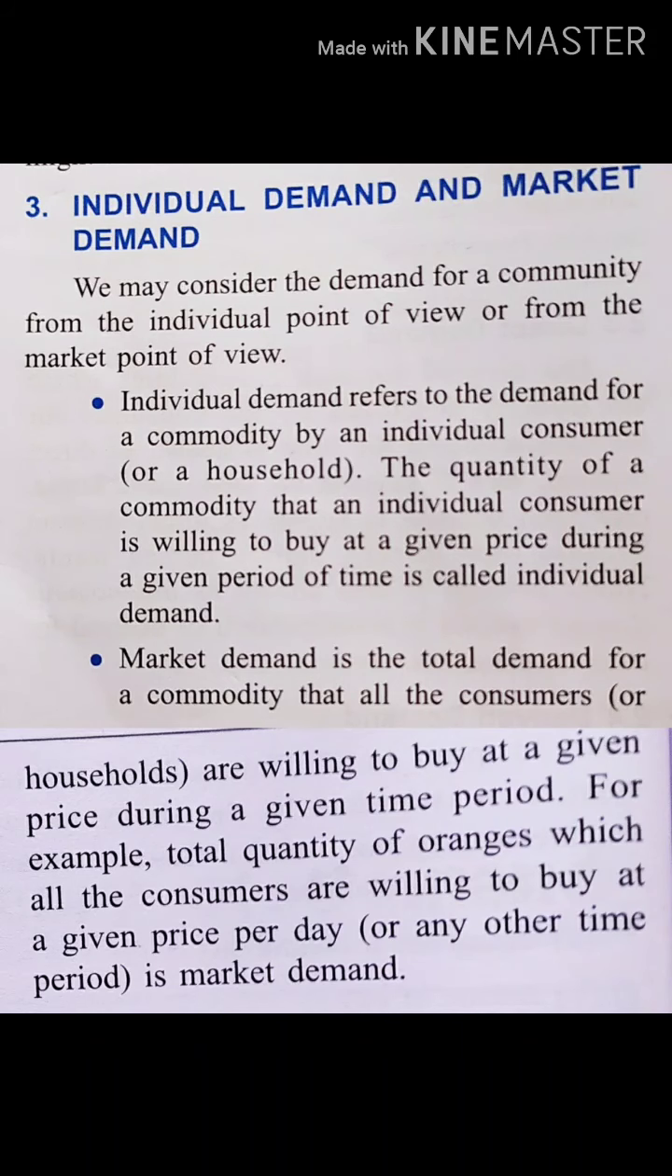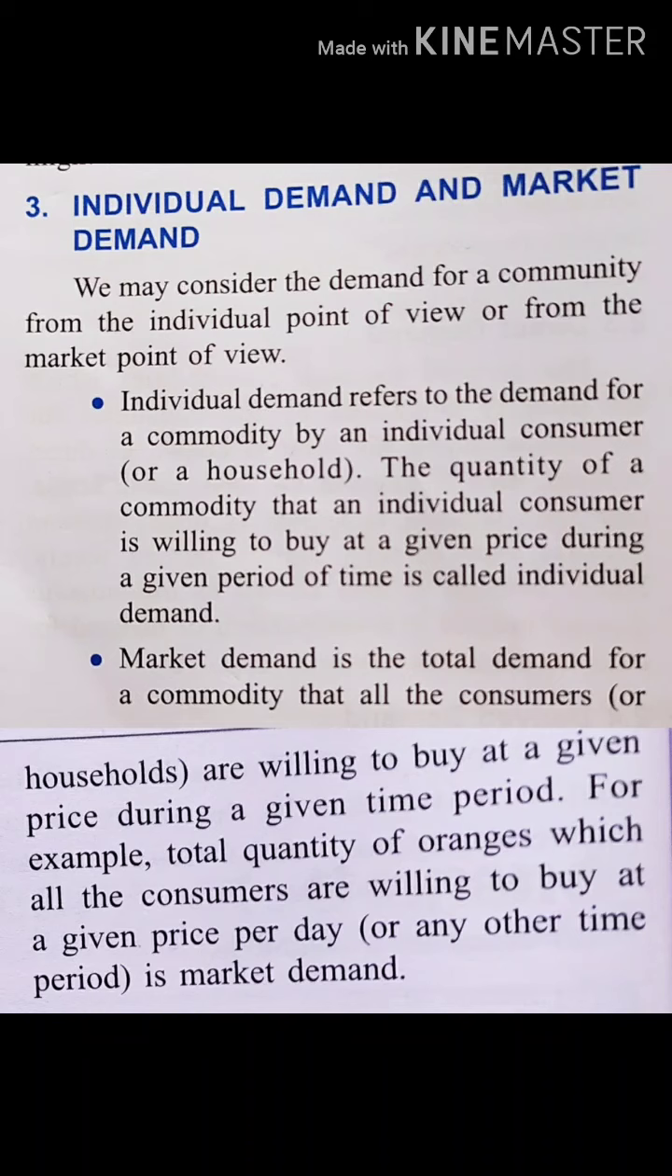Now we will understand the meaning of individual demand and market demand. What is individual demand and what is market demand? Now individual demand, that means what? It is the demand of an individual consumer. So individual demand refers to the demand for a commodity by an individual consumer who is willing to buy at a given price during a given period of time.